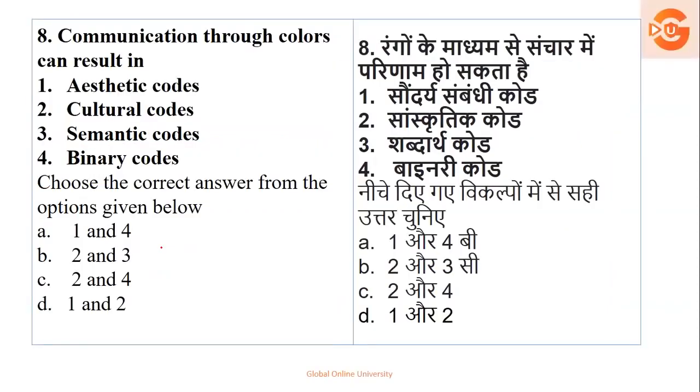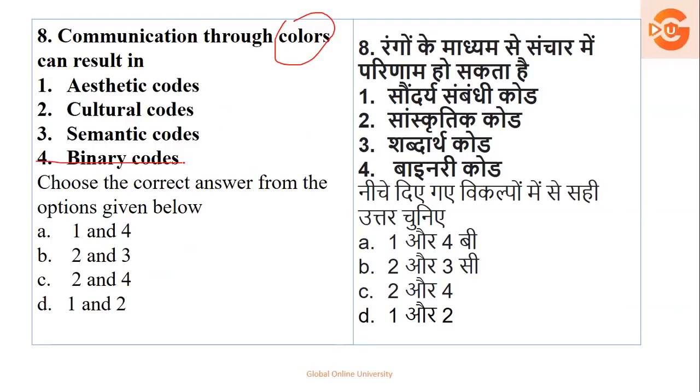Okay, let's move to question number 8. Now, question number 8 talks about communication through colors can result in. Now, communication with the help of colors. So, somewhere it tells about what ki wo non-verbal communication hai. Okay, now the options are aesthetic codes, cultural codes, semantic codes, binary codes.